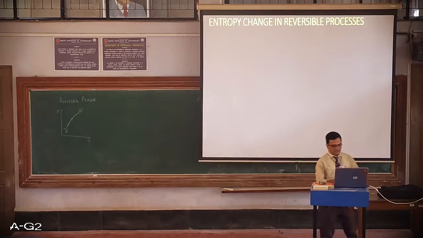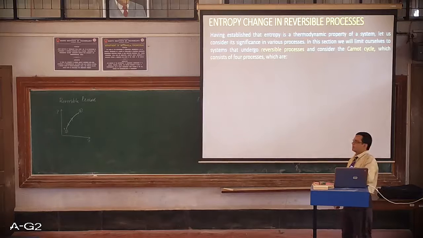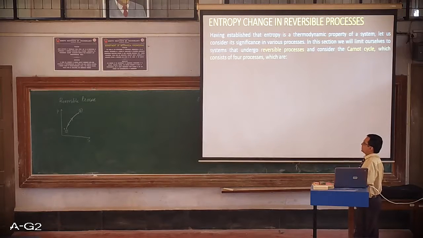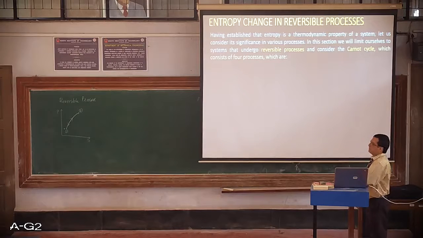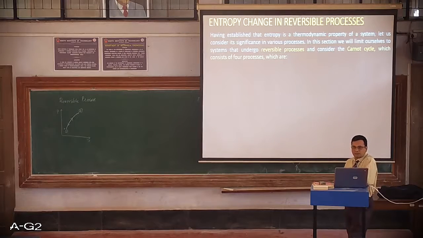So today, in the beginning, we are going to take this reversible process and let's see how entropy change can occur in a reversible process. So having established that entropy is a thermodynamic property of a system in the last class, let us consider its significance in various processes. So let's expand this to various processes. So in this section, we will limit ourselves to systems that undergo reversible processes.